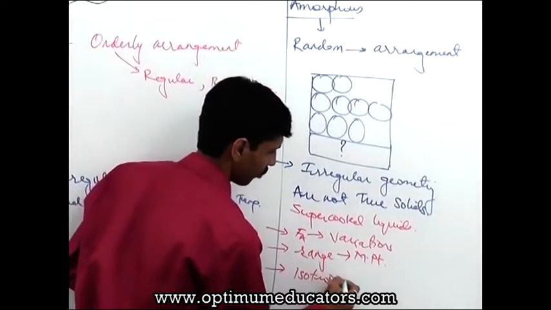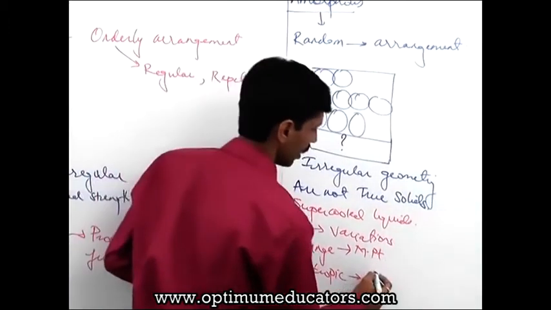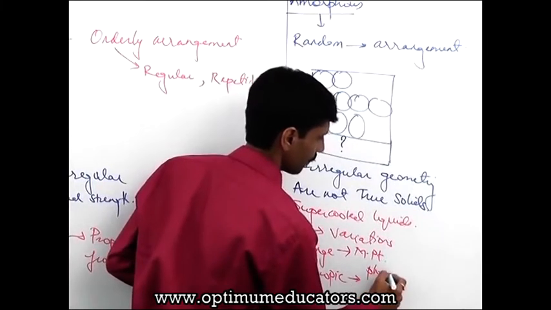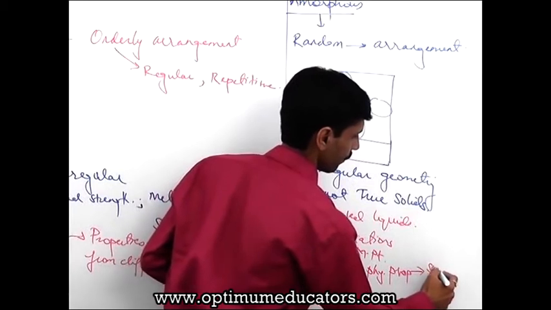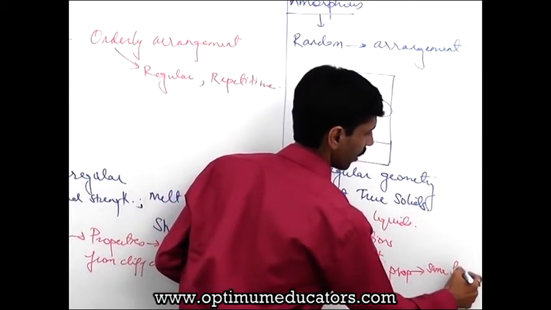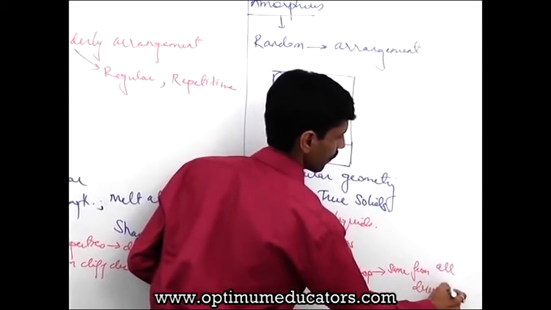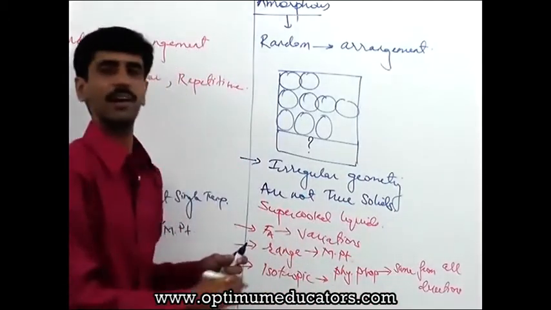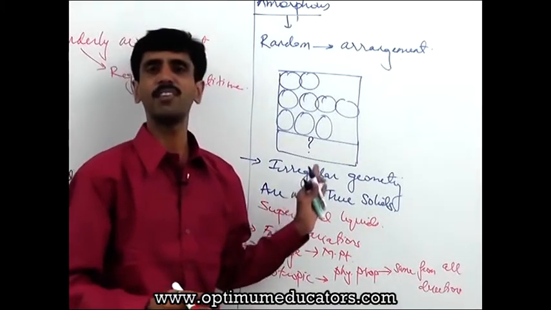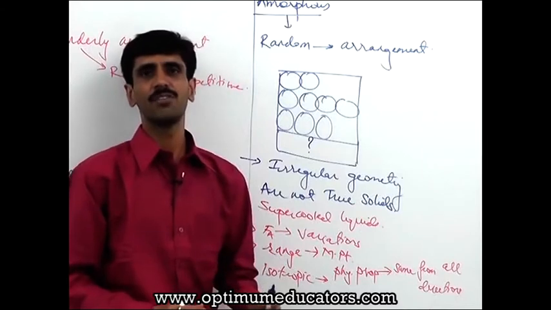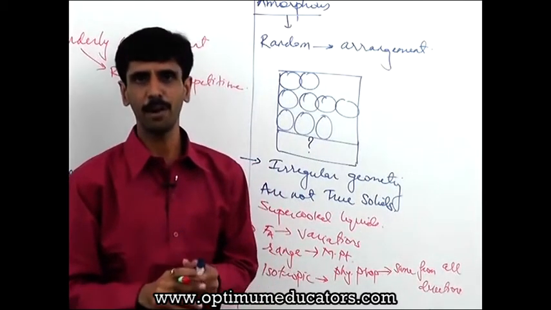In crystalline substance I had used the word anisotropic. This is what? Isotropic. That means the physical properties are going to be same from all directions. Okay, so we are going to call it as what? Isotropic. And as I told you, the best example for this is going to be what? Glass.